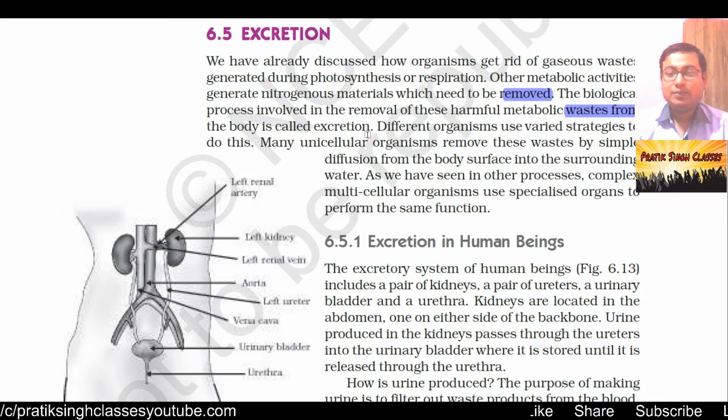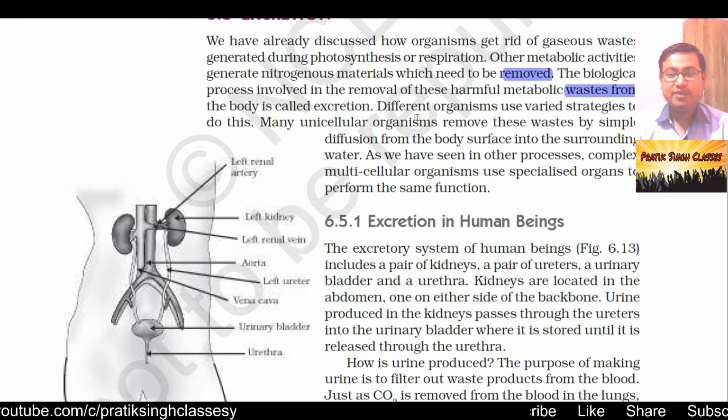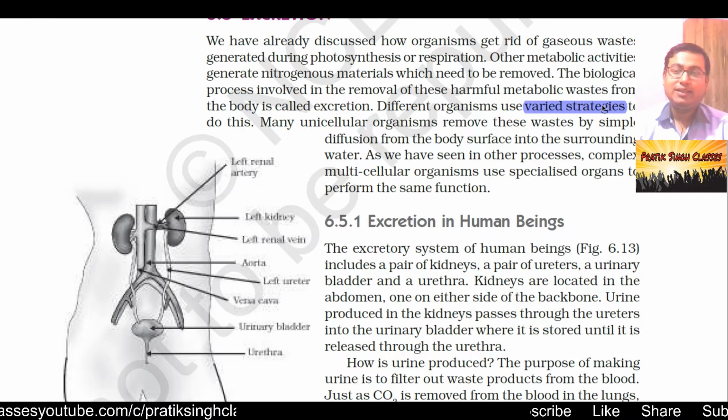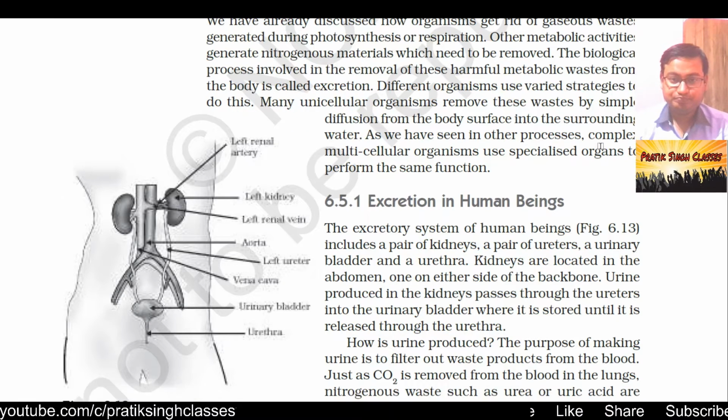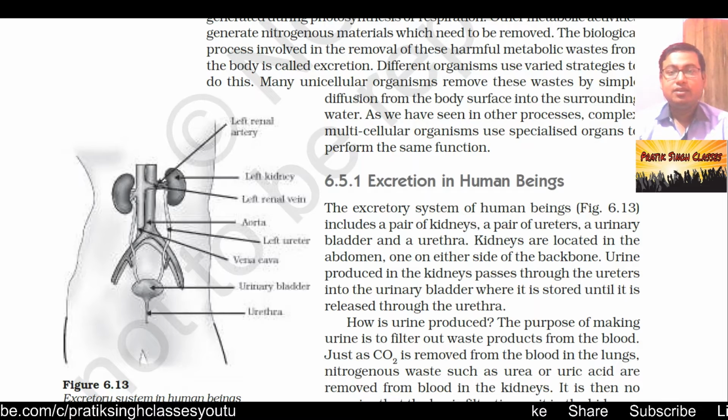The process by which our body removes these unwanted or waste material from our body is called excretion. Different organisms use varied strategies to do this. In different organisms the method of excretion is different: in plants different, in birds different, in animals different. Many unicellular organisms remove their waste by simple diffusion from the body surface into the surrounding water.